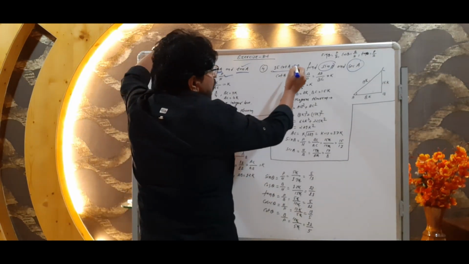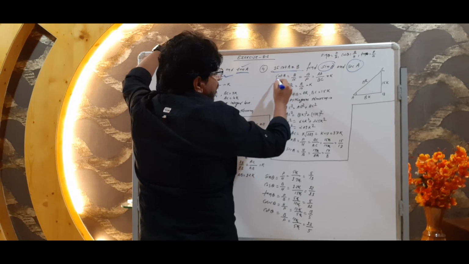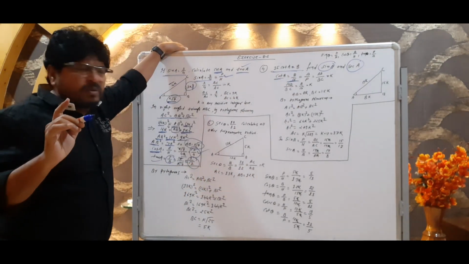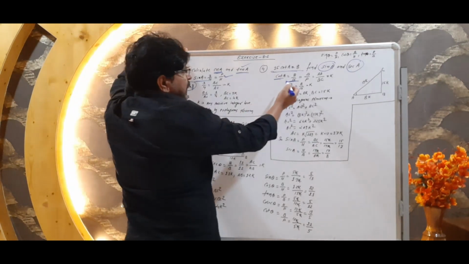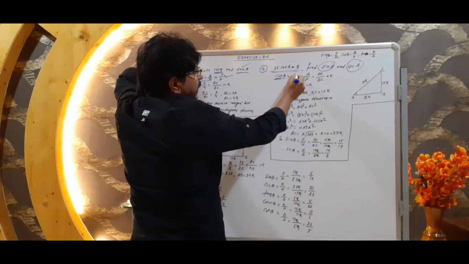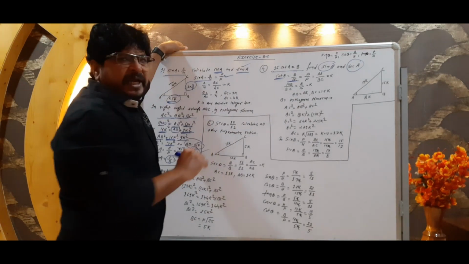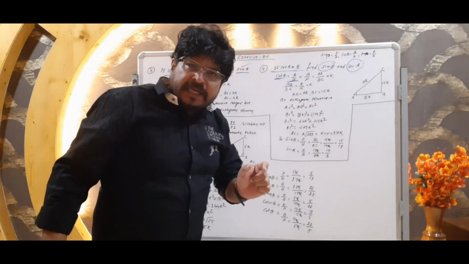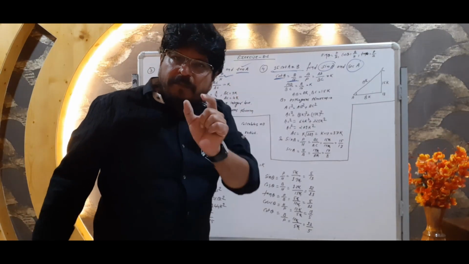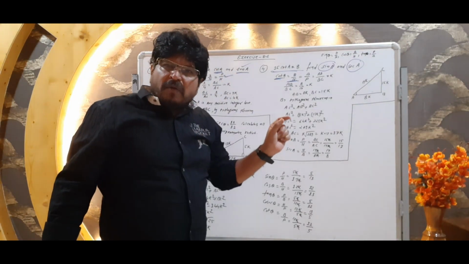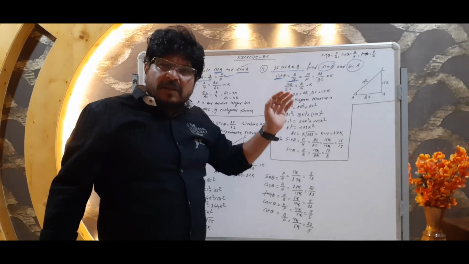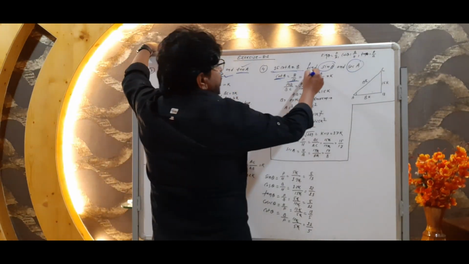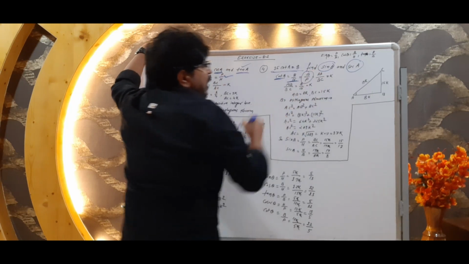First of all, 15 cot A is equal to 8. It means cot A is equal to 8 upon 15. Now what is cot? Cot is just the opposite of tan. Tan means perpendicular upon base, so cot means base upon perpendicular. Cot is base upon perpendicular.